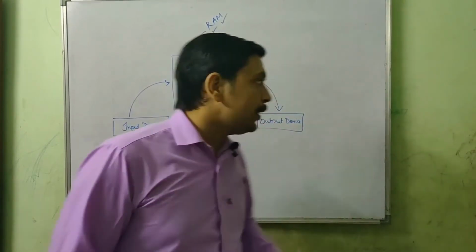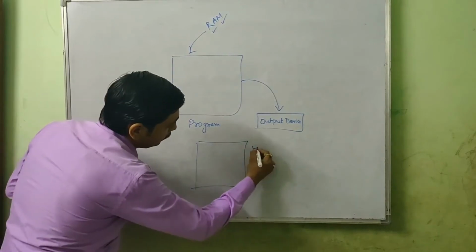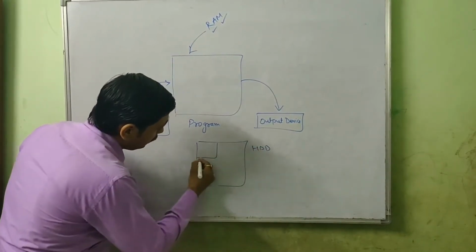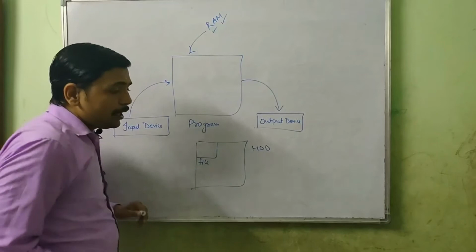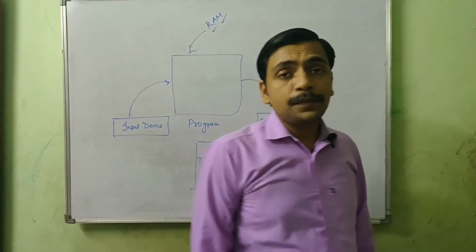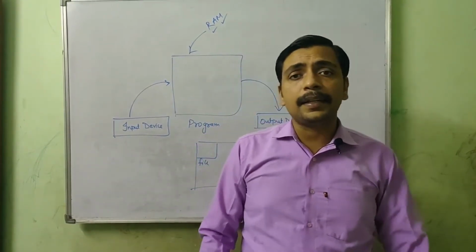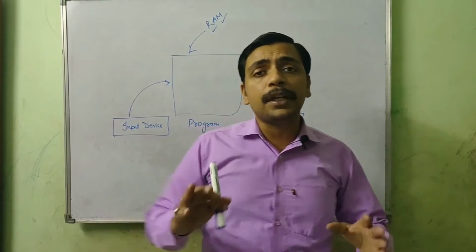So what we are going to do is create a file in the hard disk drive. One file we are going to create. Now it's up to you which type of file you want to create. Of course we are going to deal only with textual data, data in the form of characters. So we are going to create a text file.